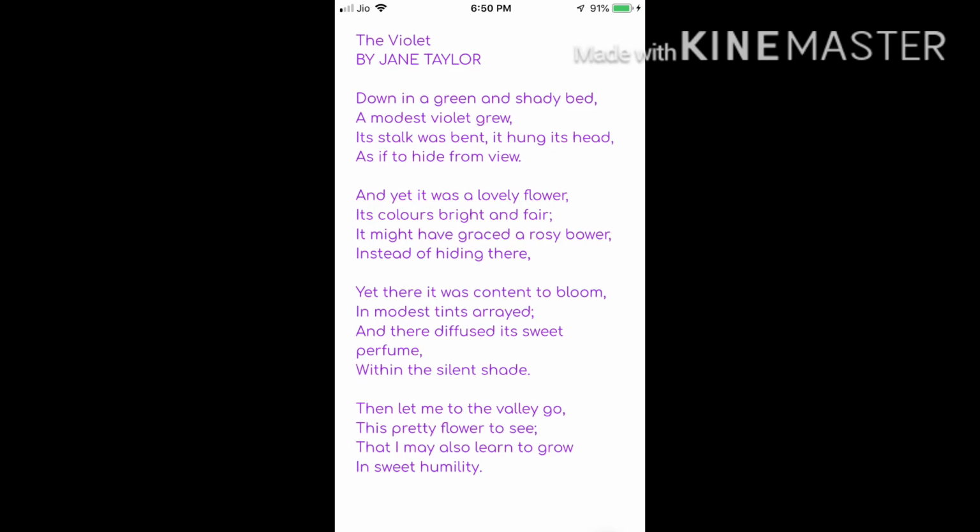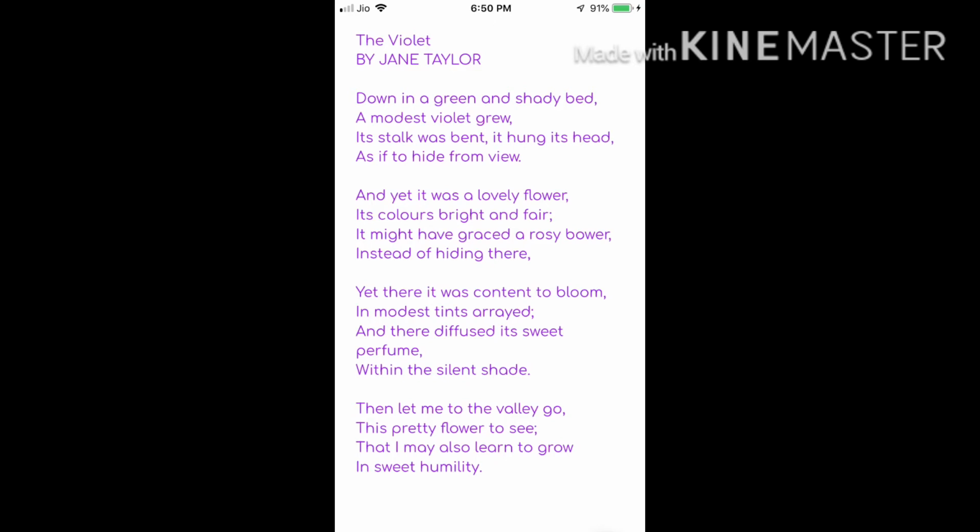In the third stanza, the poet tells us that although the flower was not graced in a rosy bower, yet it was content to bloom wherever it was. So here the poet is trying to tell us that the flower is content with whatever the situations are. And in all these circumstances, perhaps the circumstances would have been better for this flower if it was in a rosy bower, because there were many people who would come and have a look at the flower.